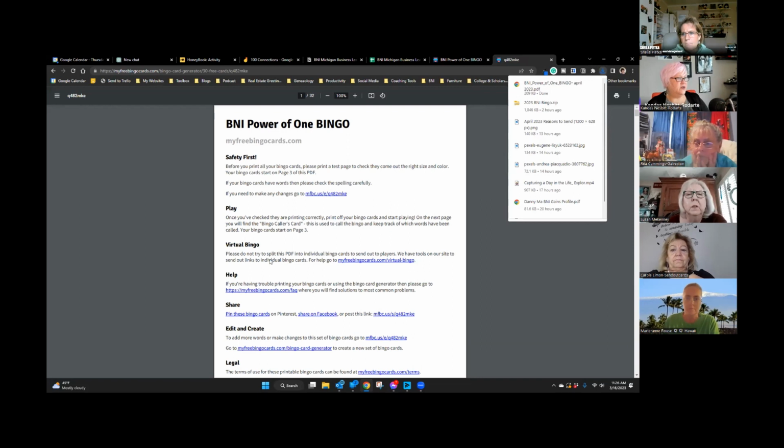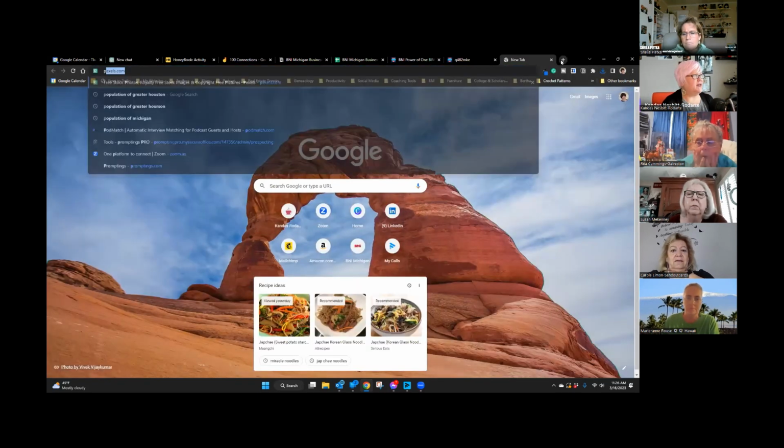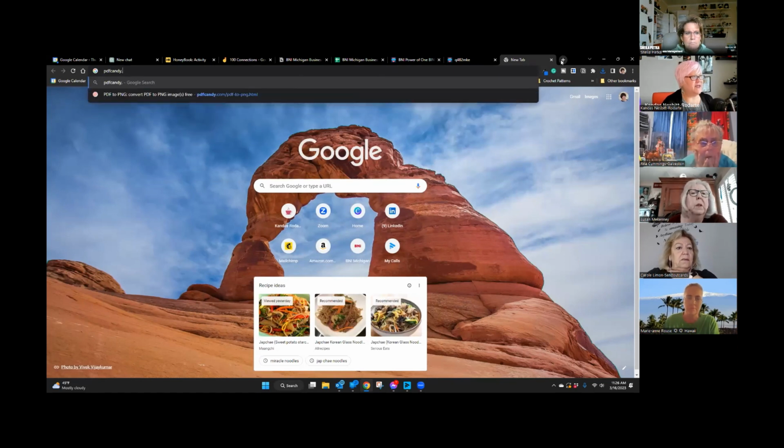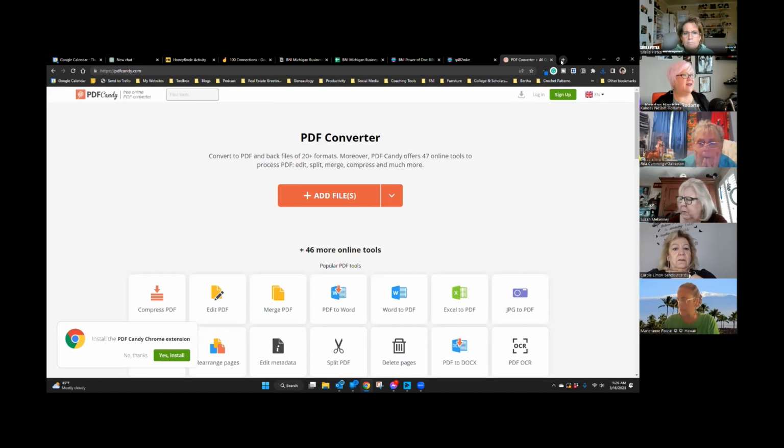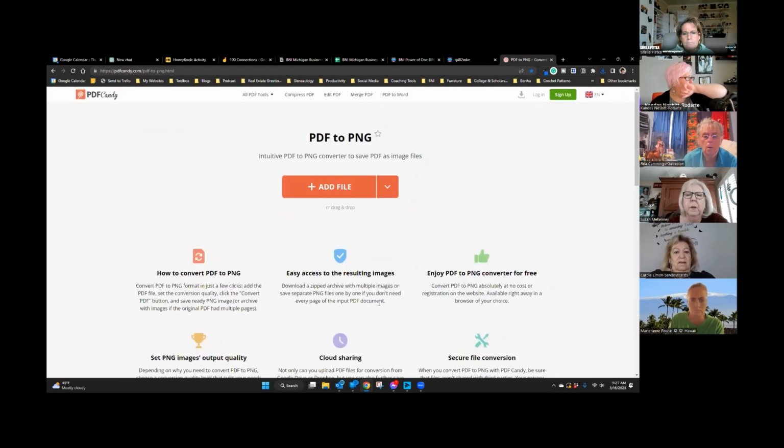And then this is another important part that I forgot to pull up the page. Then you have to go to PDF Candy. So I told you there's steps. It's fast, but there's steps. Then you go to PDF Candy and you want to convert the PDF to PNG. PDF to PNG, here it is, right there. So we're converting from PDF to PNG.